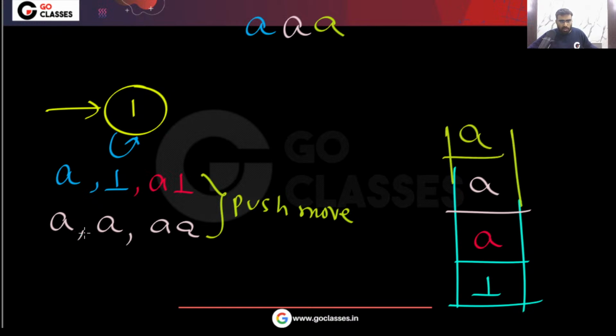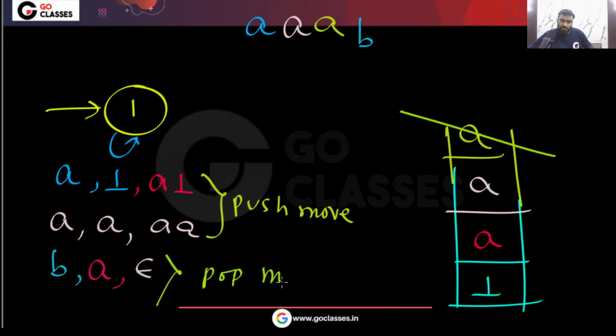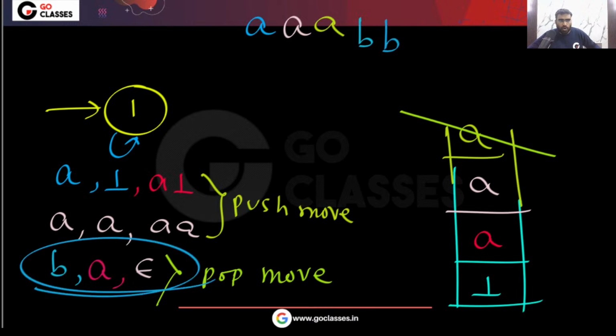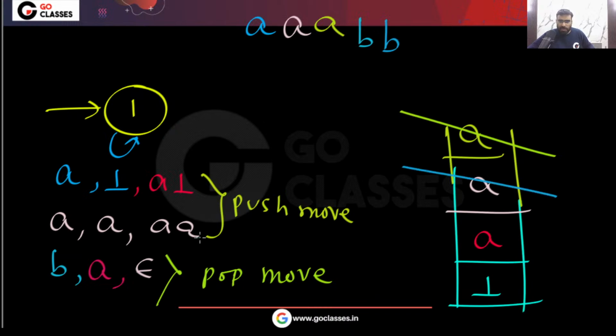Now you can see if B comes, and on top of the stack you have A, then you pop it. So this is your pop move. Yes or no? Now if another B comes and on top of the stack you have A, then again you pop it.